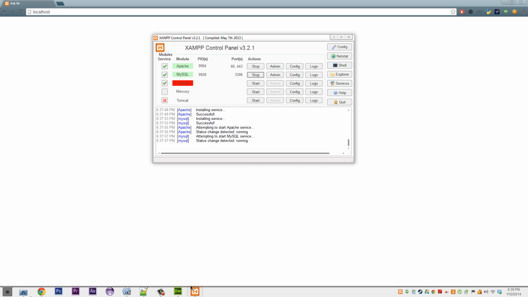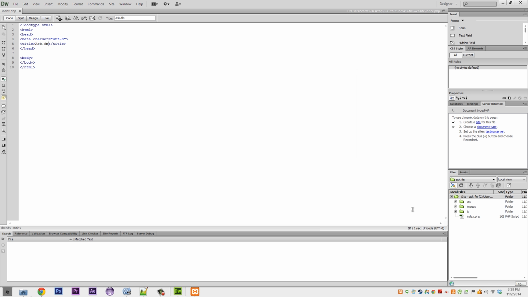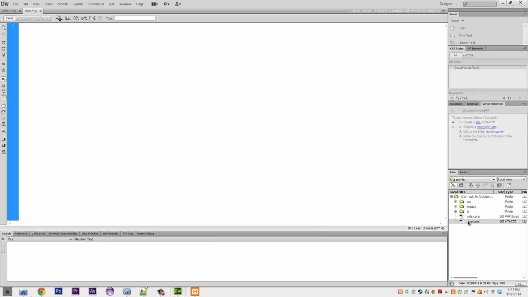Alright, what are we going to do next? First, what we want to do in Dreamweaver is create a new file, and it's going to be called .htaccess, like that. Alright, and then if you open up your htaccess, now this is kind of hard to explain what htaccess is. Basically, you can write conditions for your website here, which won't actually be physically displayed.